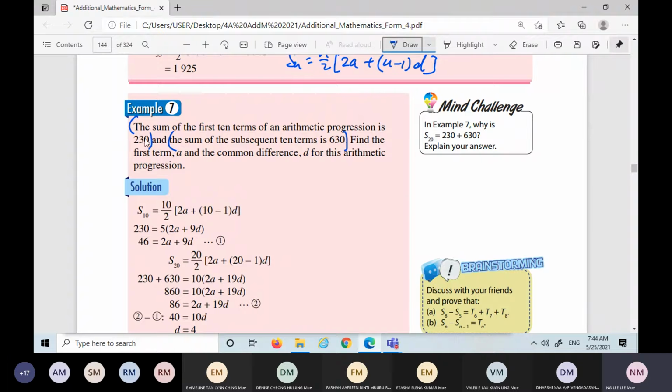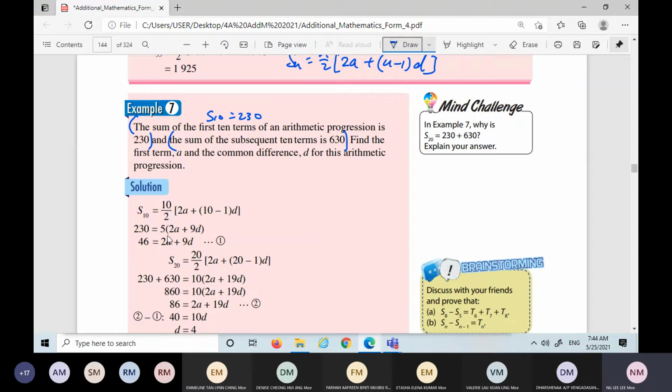The first information is the sum of the first 10 terms is 230, so S10 is 230. Follow the formula. The n here we know, this is S10, so n is 10.